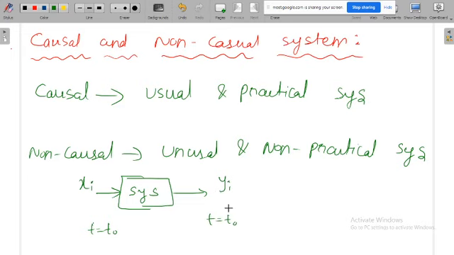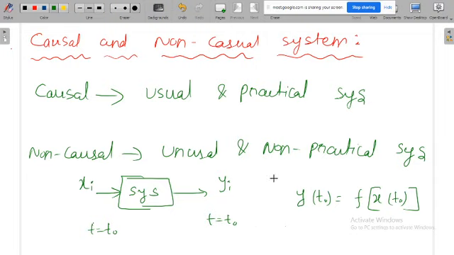That means the output at current time depends on the input at current time. So how can I write it? y of t naught is some function of x of t naught, and that function is the system function. So this is the usual system.